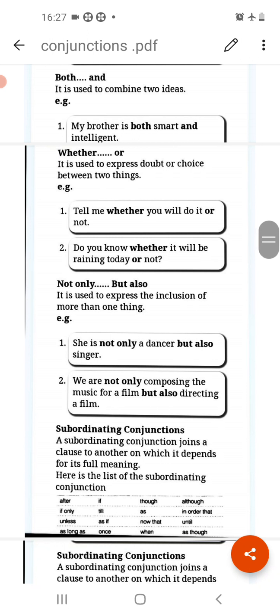So next conjunction is both and. It is used to combine two ideas. So whenever you have one idea and you are adding one more idea to it, you are combining two ideas, for that we use both and.